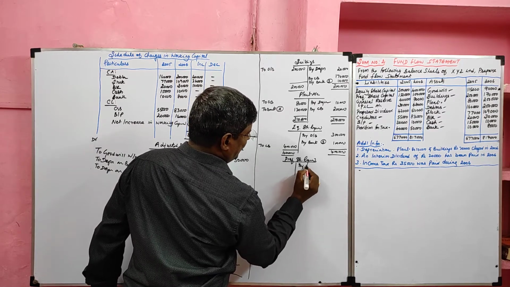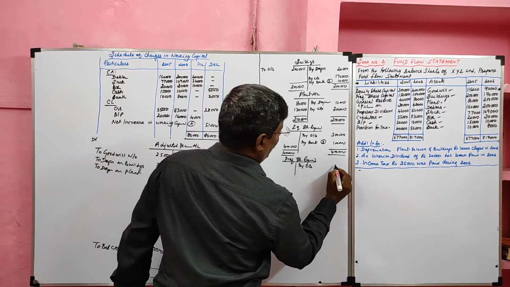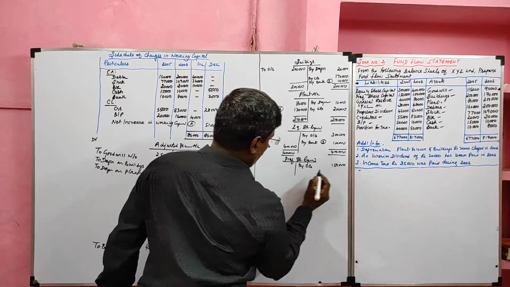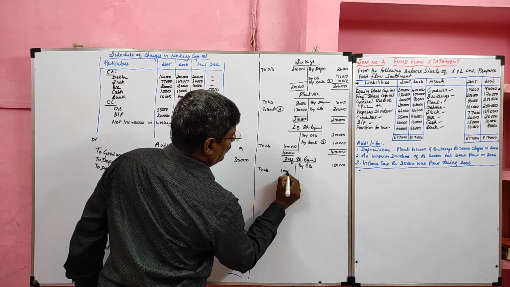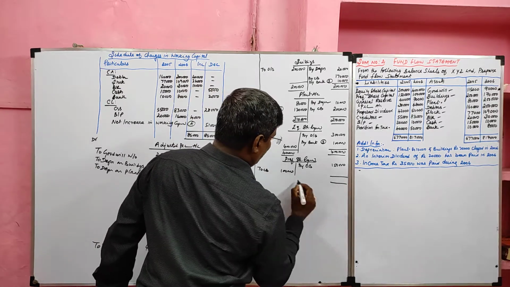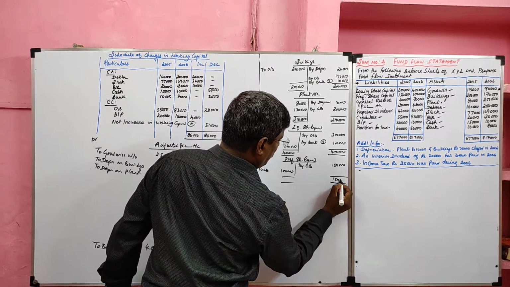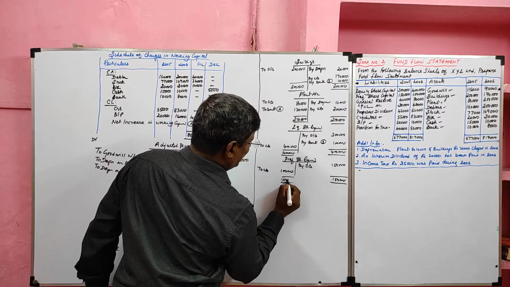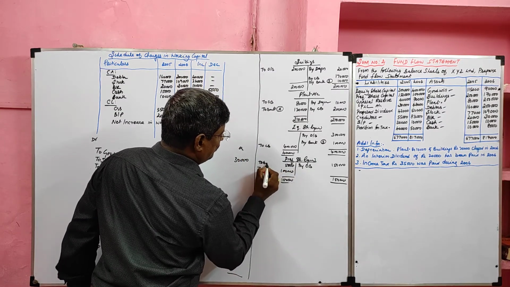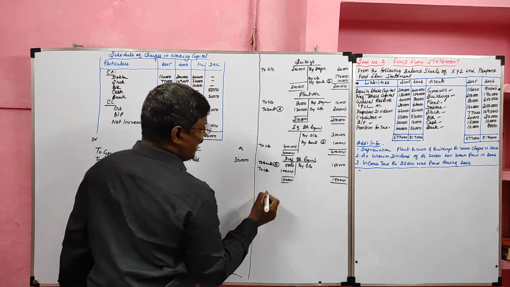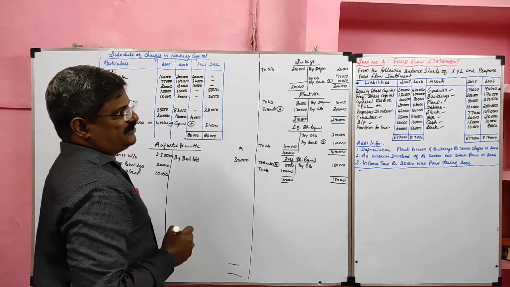Then we have preference share capital. Opening balance credited 1,50,000. Closing balance 1 lakh. Here the credit side value is heavier than debit side. So preference share capital decreases. Here the bank will be debited. It will go to the application side as redemption of preference share capital.